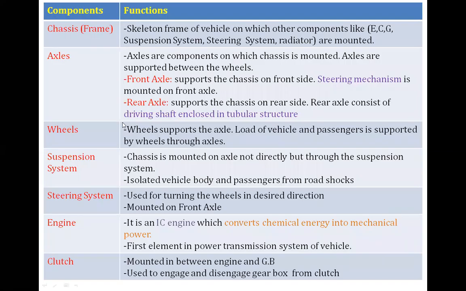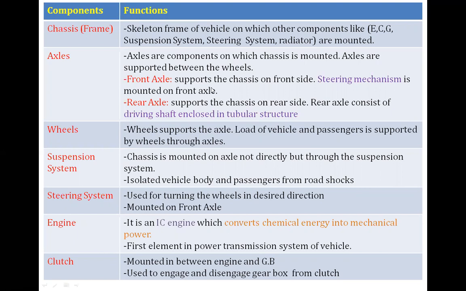Now we'll see the function of each and every component. Chassis and the frame. Chassis is also called a frame. It is a skeleton frame of the vehicle on which the other components like engine, clutch, gear, suspension system, steering system, radiators are mounted. Then axle. Axles are components on which a chassis is mounted. Axles are supported between the wheels.